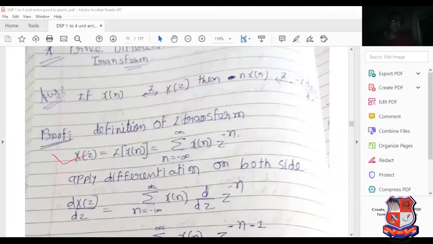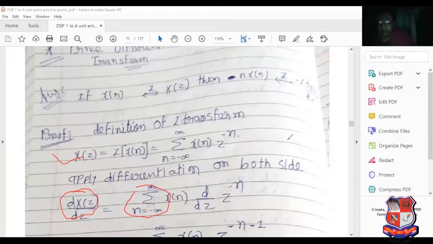Start with the definition of z transform. Do you know the equation of z transform? Summation of x of n into z raised to minus n. Now apply the differentiation on both sides. Why do you have to apply the differentiation? Because it is the differentiation property. So dx of z by dz equal to summation n equal to minus infinity to infinity x of n d by dz of z raised to minus n.